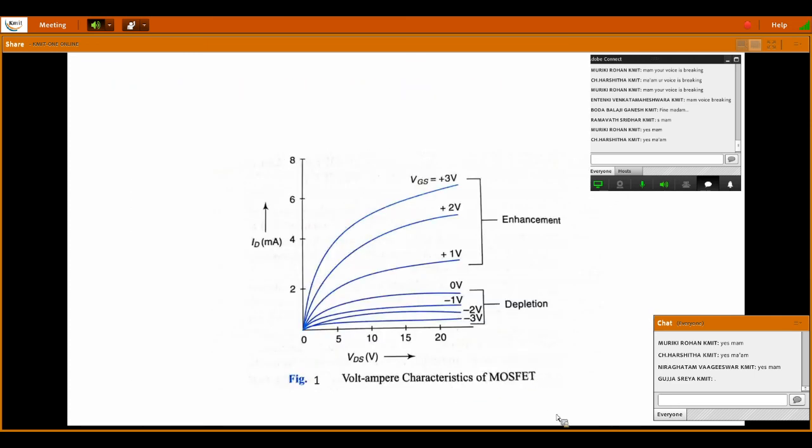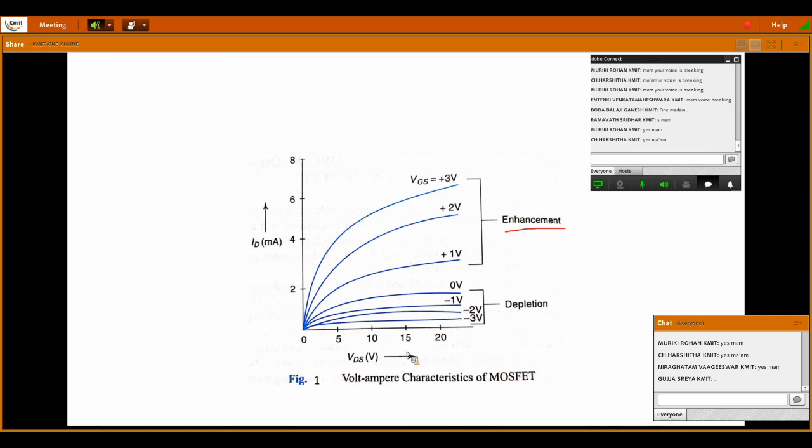Whereas the previous diagram is called the VI characteristic of MOSFET. In this diagram also we are showing both the modes. If VGS is positive, it is enhancement mode, and current is increasing as VDS is increasing. And if VGS is negative, the current is decreasing. See, the graphs fall down to a low value.